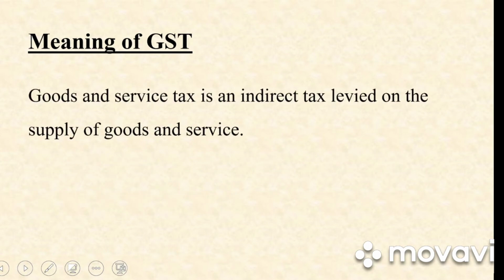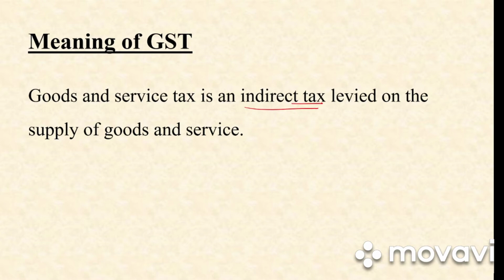So first let's know what is the meaning of GST. Goods and Service Tax is an indirect tax levied on the supply of goods and services. So we all know whenever we purchase or sell a good or service, we need to pay tax on the same. So GST is nothing but an indirect tax levied on the supply of goods and services.